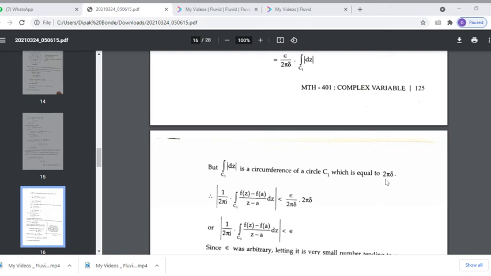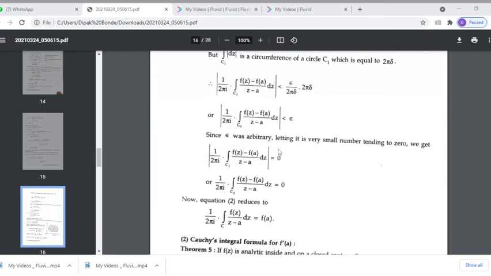And we know the formula for circumference: 2 pi r, where r is nothing but the radius, and the radius here is delta, so the circumference is nothing but 2 pi delta. So this is strictly less than epsilon upon 2 pi delta times 2 pi delta. The 2 pi delta gets cancelled, so we get that this is less than epsilon, and epsilon is arbitrarily small, less than any positive number, therefore it must be 0. This modulus must be 0, so this integral must be 0.